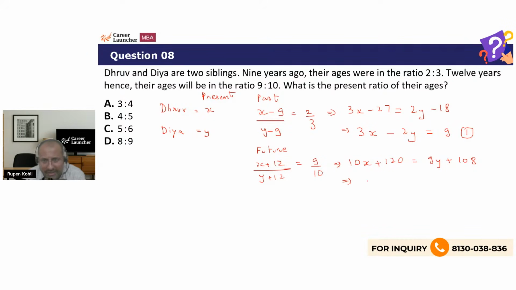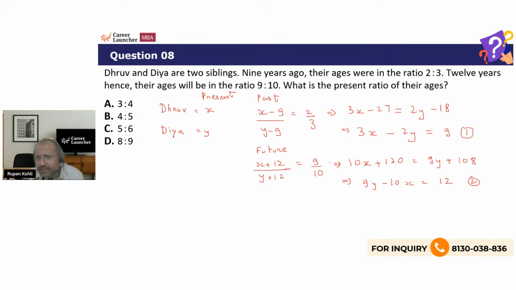So therefore we get 9y minus 10x equal to 12. Second equation. Okay, now solve it. I see this is 10x, this is 3x, this is 2y, this is 9y.